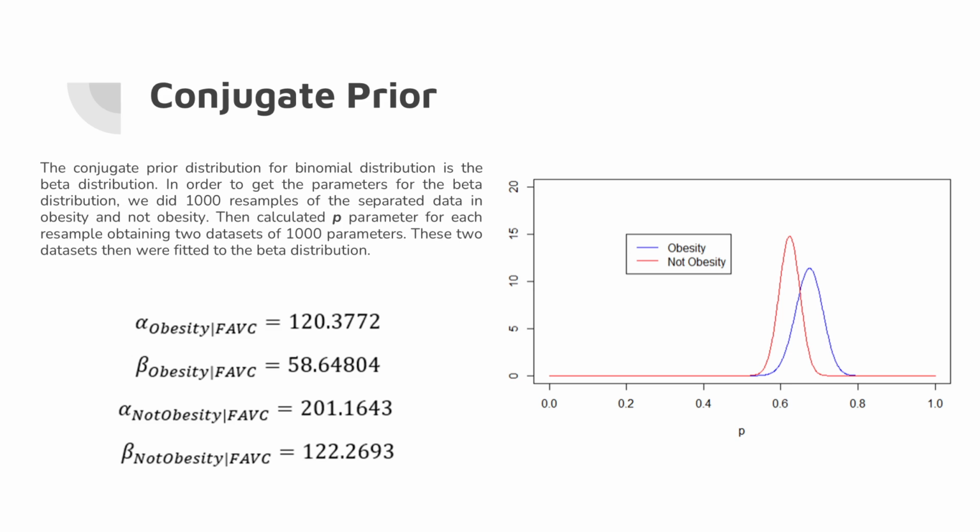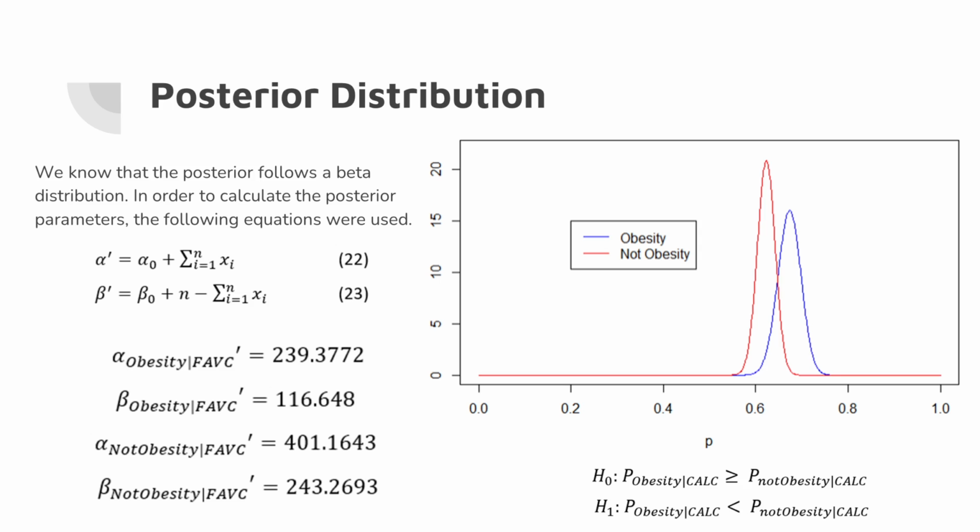Once again, because the binomial distribution is part of the exponential family, we can perform the conjugate prior, and its distribution is going to be a beta distribution. After performing the 1,000 resamples for each parameter obesity and not obesity, we can compute the alpha and beta for obesity and for not obesity of the conjugate prior. Here, we compute the alpha prime and beta prime for the beta distribution of the posterior, for both obesity and not obesity, and we plot them on the right.